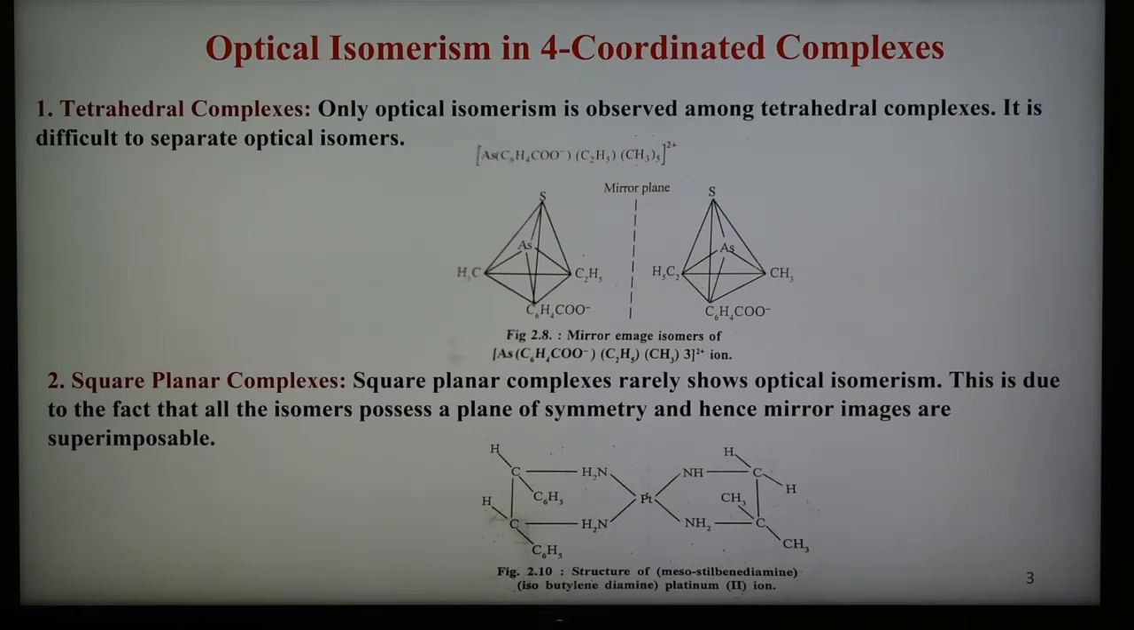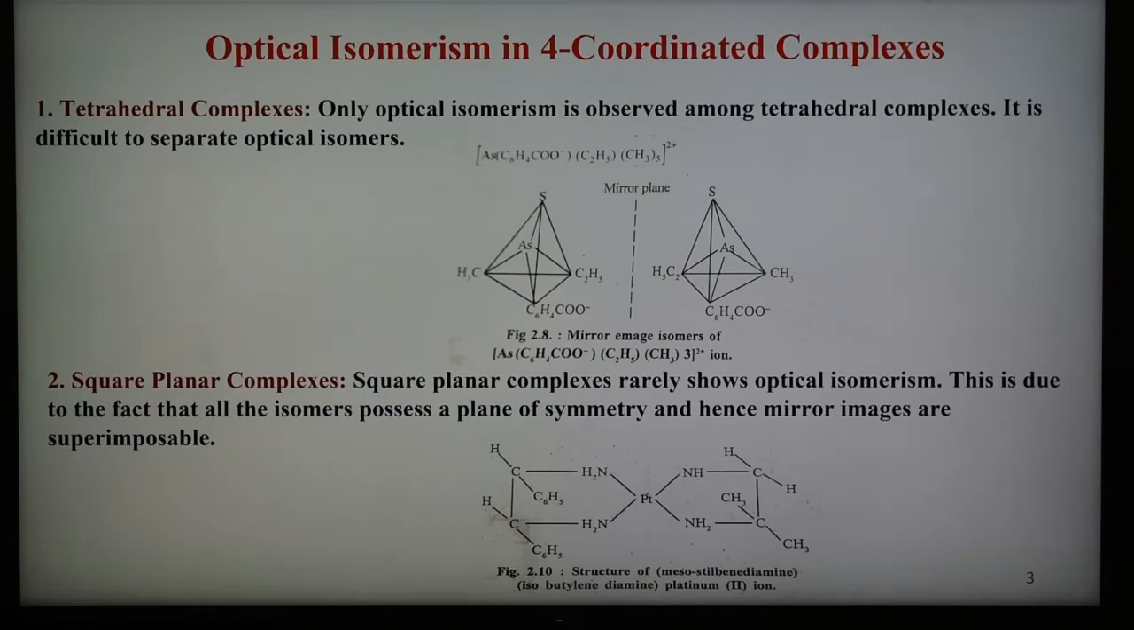It is observed that optical isomers are only found in the tetrahedral complexes, but not in the square planar complexes. Square planar complexes rarely show optical isomerism. This is due to the fact that all the isomers have a plane of symmetry, also called the molecular plane, and hence mirror images are superimposable. The planar complexes are optically inactive.